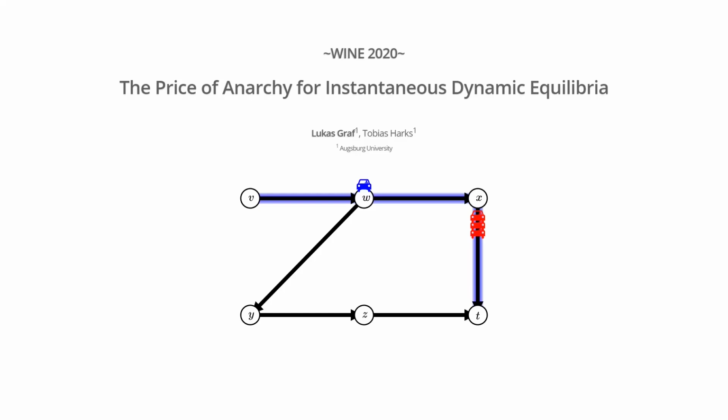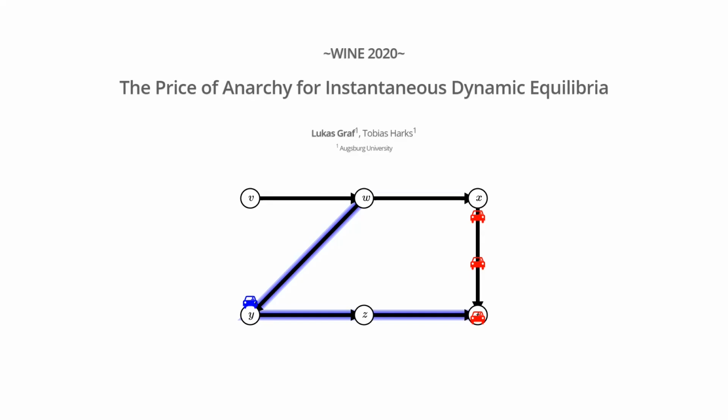So in this case, for example, the blue car now gets the information that there is a traffic jam on this right edge here. And so now it can make a choice. It can choose between two different paths, and to do that, it takes into account the current traffic situation here, which makes this path longer than this path, and so it takes the detour down to Y here, like this. And now the situation where all the cars exhibit this behavior, all get updates about the current traffic situations and make their decisions based on this. This is what we call an instantaneous dynamic equilibrium.